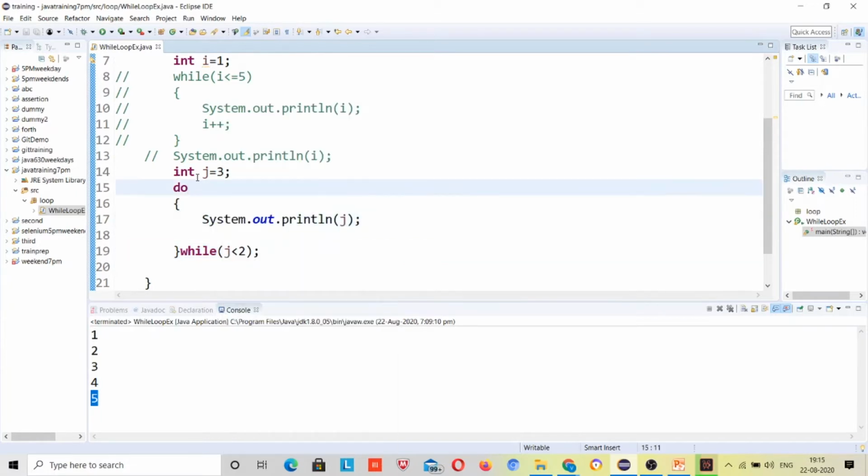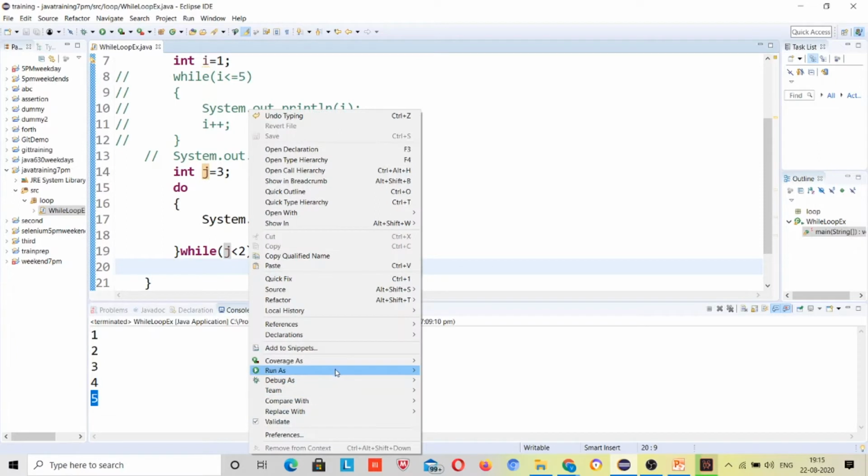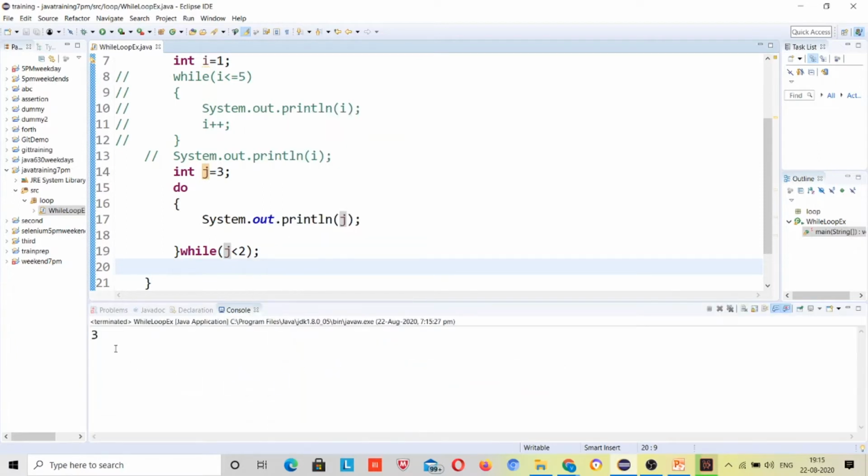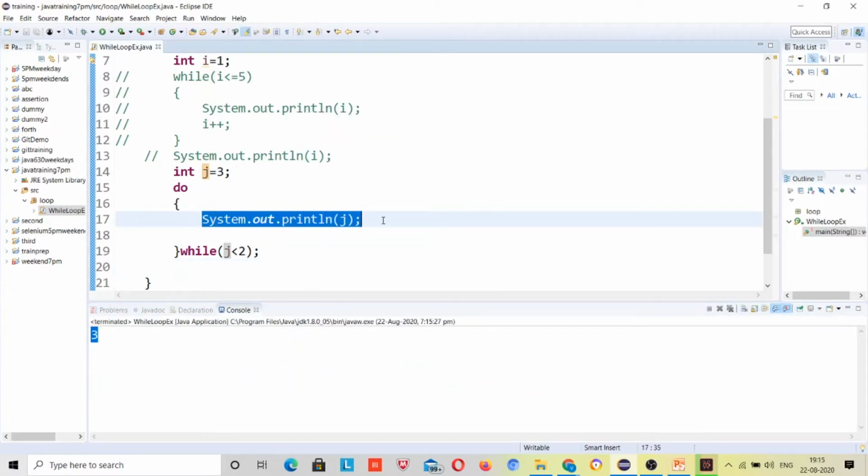So the first time j is equal to 3, it will come inside, there is no condition check, and it will print 3. Next time it will check j less than 2, 3 is less than 2, false, so it will come outside of the loop. Now if I run it, it will print 3, because it runs at least once. This is the proof, and this is the difference between while and do while loop.